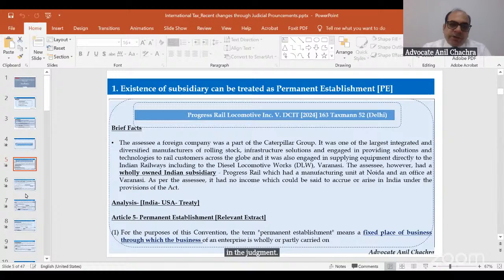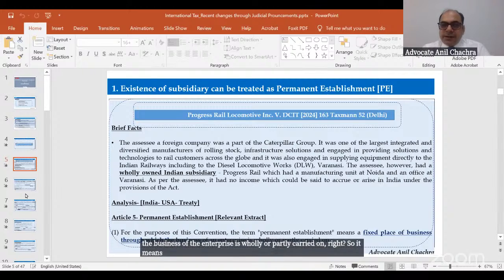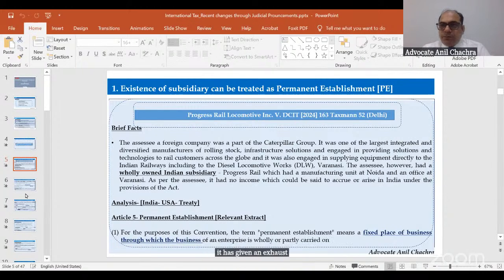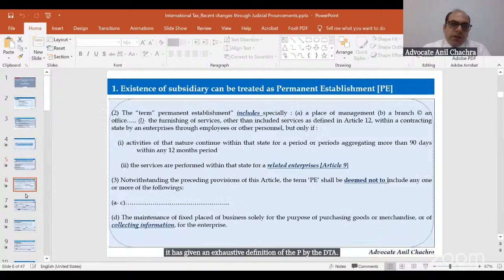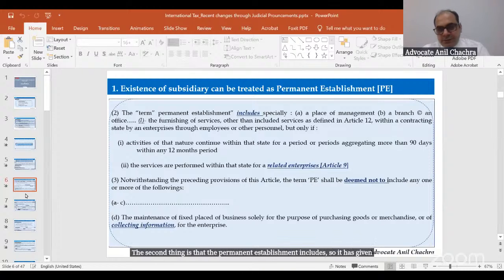For permanent establishment in India, permanent establishment means a fixed place of business through which the business of the enterprise is wholly or partly carried on, right? So it means the DTA has given an exhaustive definition of the PE. The second thing is that the permanent establishment includes, so it has given an inclusive definition as well.